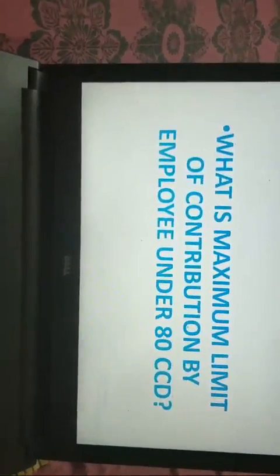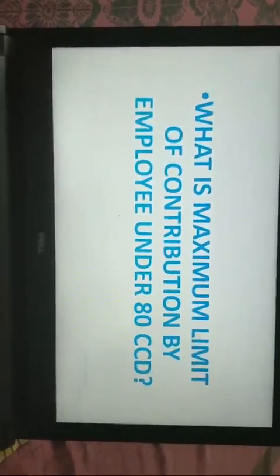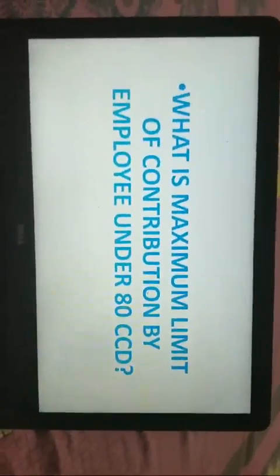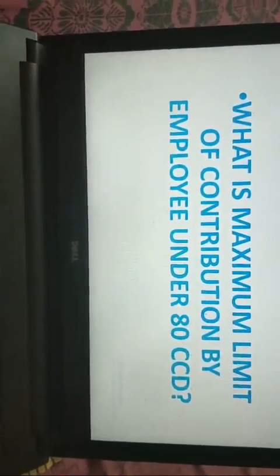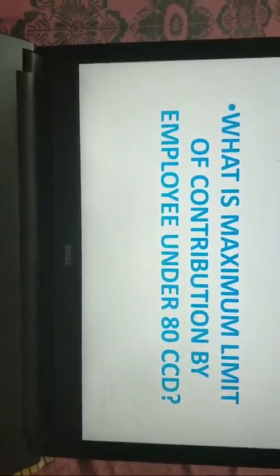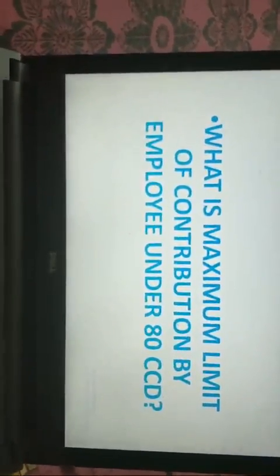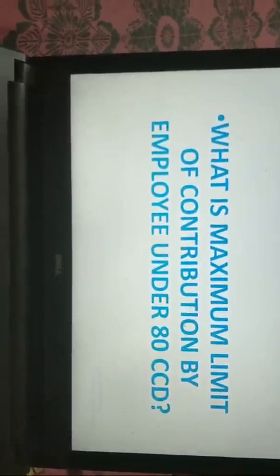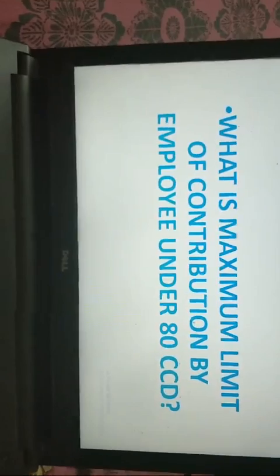Monisha, I will tell you 80CCE very soon. It is my next topic. For now, let's concentrate on 80CCD. Divya, here I'm talking about an employee. For an employee, it will be 10% of salary. For a non-employee, it will be 20% of GTI. And when I'm saying salary, I mean salary is equal to basic pay plus dearness allowance.